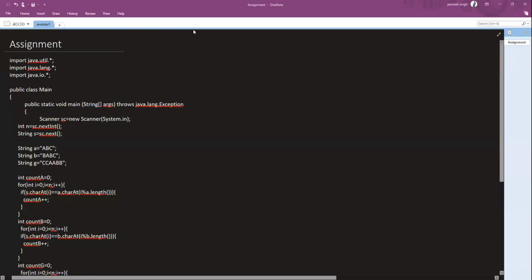So in the second sample input, this means that all are the largest number. Sorry, can you just repeat? In the second sample input, it means all are the largest number. That will print Yes for all 3 of them. It doesn't mean that all of them are the largest. It means that all of them got the exact same number of matches, right? The matches of each individual were the same. So all of them were the highest scorer, right? So that's why we need to print all of them individually. Okay.